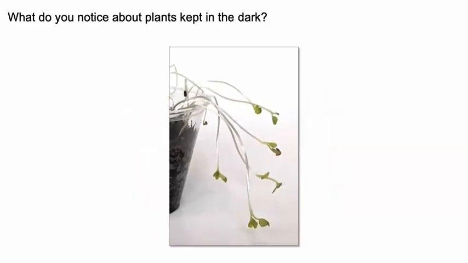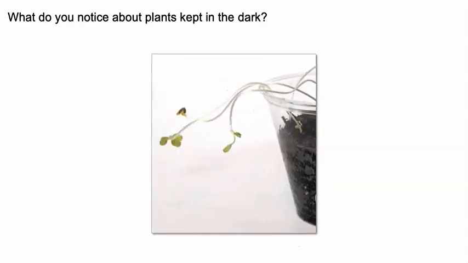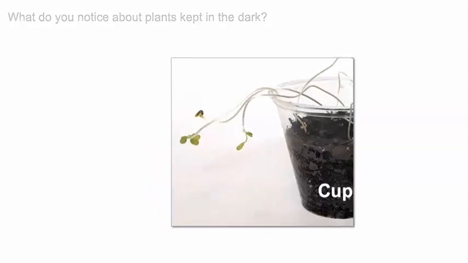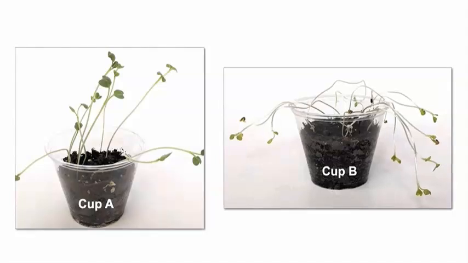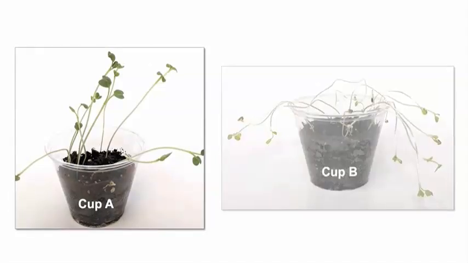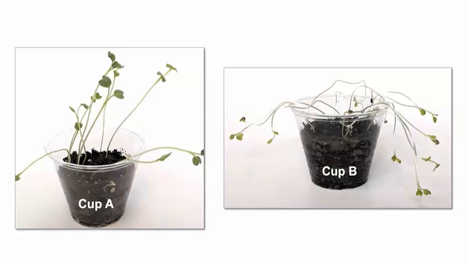I notice that most of the leaves are yellow or light green, and that they're very small. And most of the stems look weak. They're white instead of green, and some are even bent over and look dead. After this lesson, you will record your observations of the plants kept in the light and the plants kept in the dark. So, what can we conclude from this investigation? Well, we can say that plants grow better with sunlight than without it.